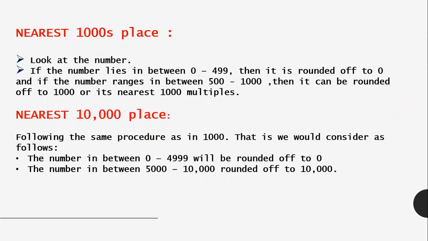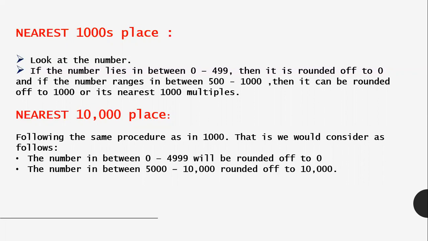The 380 will be rounded off to 0. 380 will not be rounded off to 400. Please remember, it is not a hundreds place approximation. It is a thousands place approximation. If we consider the number 380, the thousands place approximation will be 0.